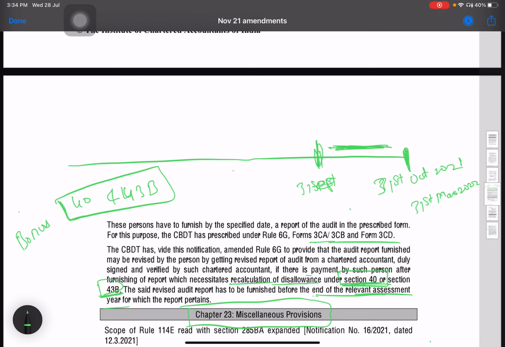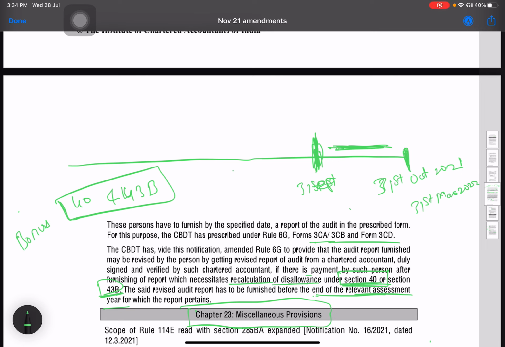All right, but please note this: if you want to revise the audit report before 31st September, then you can revise it for any reason.